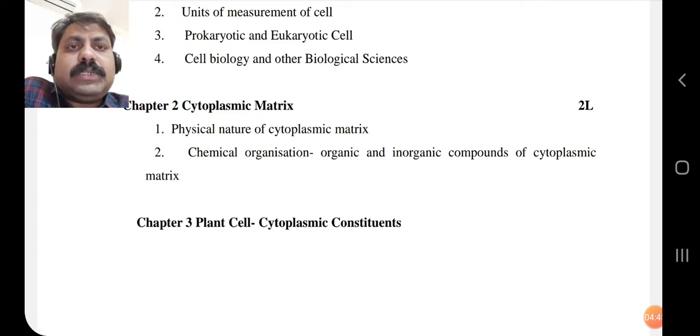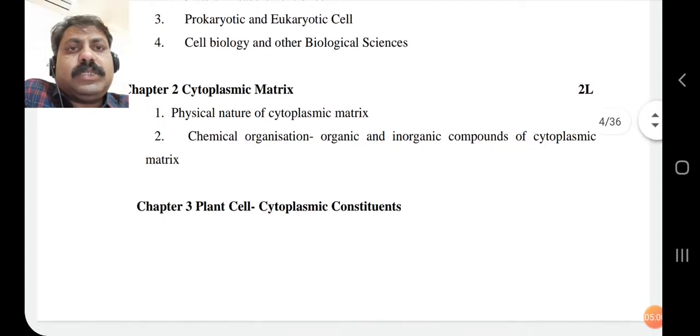This is our second chapter, the cytoplasmic matrix. In the cell there is a fluid, a liquid, a watery juice, which we call cytoplasm. Cyto, that is cell, and plasma, the cytoplasmic matrix, and matrix is the material which is present in the cytoplasm.